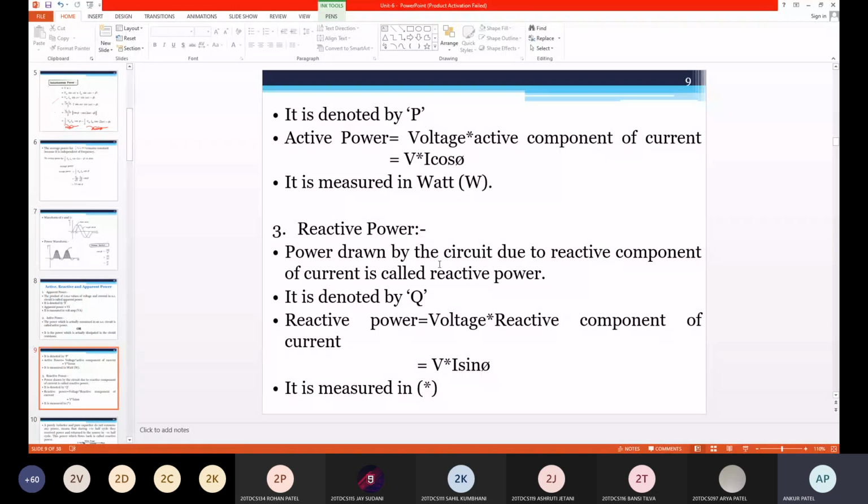So reactive power Q is equal to VI sin phi. Unit is volt ampere reactive. So there are three powers: apparent power, active power, reactive power. Apparent power is maximum power. S is equal to V into I, volt ampere unit. Active power, P is equal to VI cos phi. Unit is watt or kilowatt. Reactive power, Q is equal to VI sin phi. So unit is volt ampere reactive.